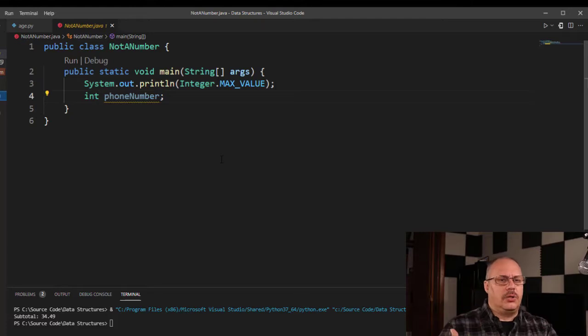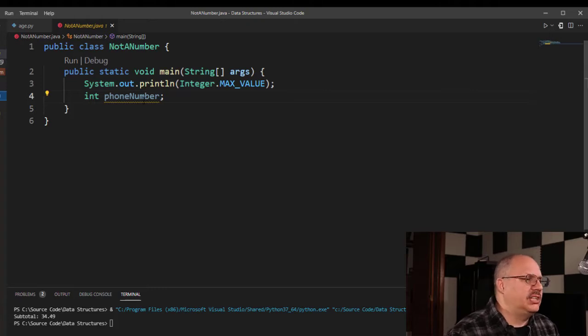So let's take a look at a phone number. Now, a phone number is not something I'm going to be adding. I'm not going to be subtracting it. I'm not going to be doing any of those types of things. So a phone number, I probably want to use as a string. And there's a second major reason for this.